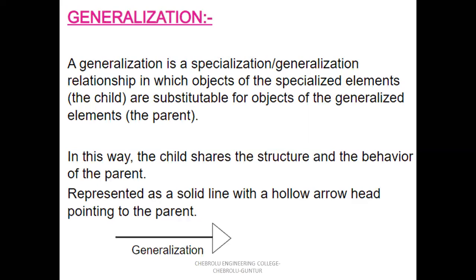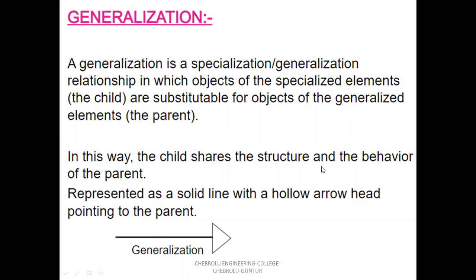Generalization means the relation between generalized objects and specialized objects. Suppose shape: shape is generalized and has some properties. Shape is connected to specialized shapes, that is rectangle, square, triangle. Here, shape is the generalized object, and there are different specialized shapes: rectangle, triangle, square. The relation between the shape and triangle, and between the shape and rectangle, is the generalization relationship. It is the specialization relationship.